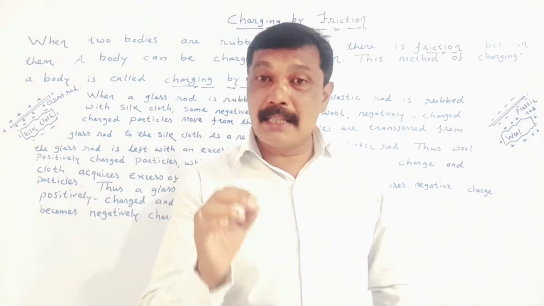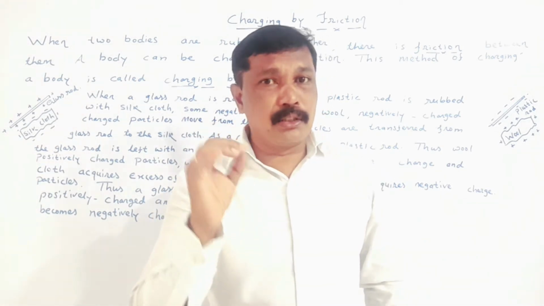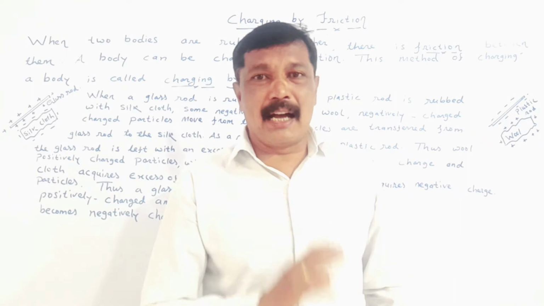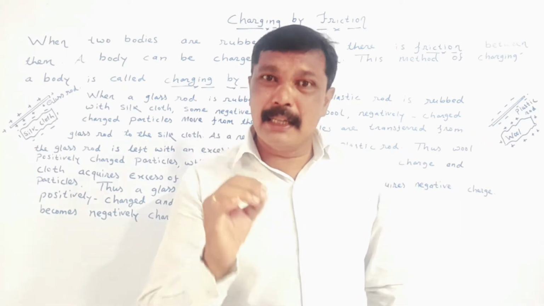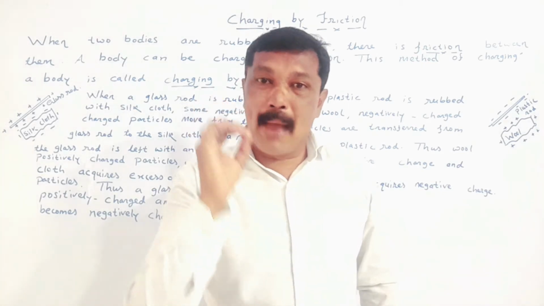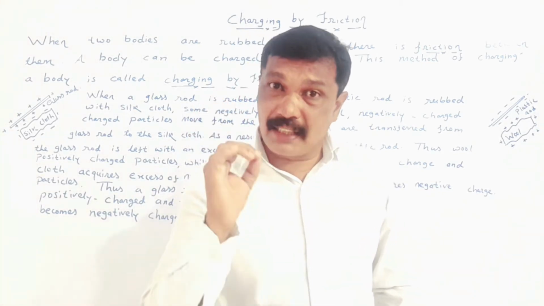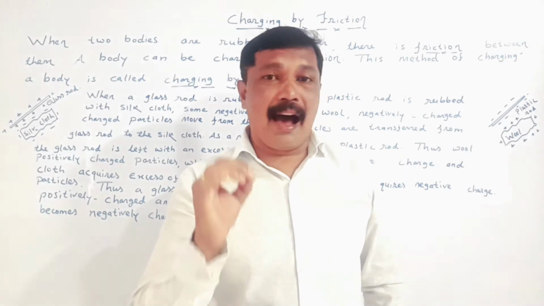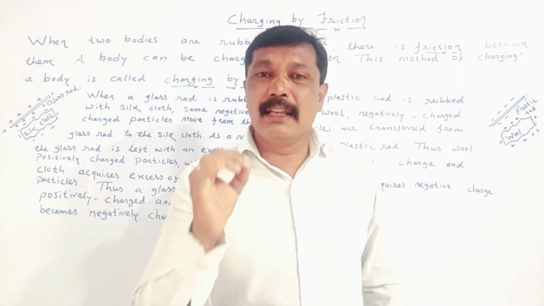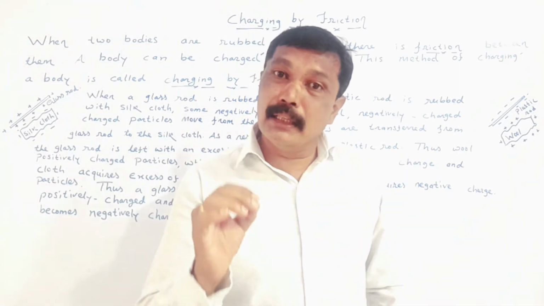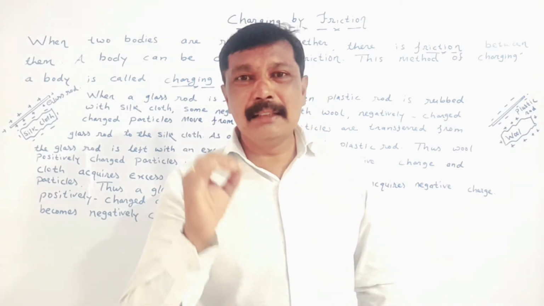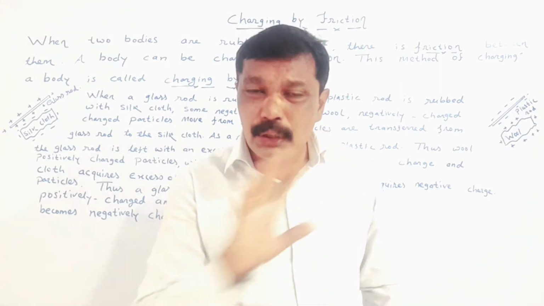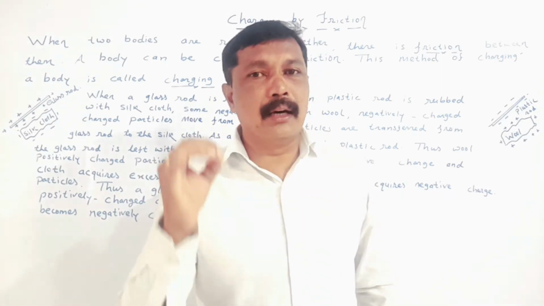When the body has equal number of positive charge and negative charge, then we can say that the charges present in the body are balanced. And when the charges present in the body are balanced, then we can say that the body is neutral. When the body is neutral, we can say that there is no charge present on the body.